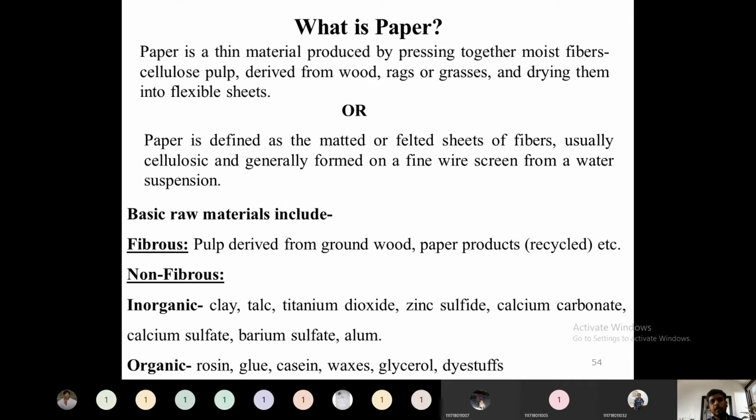Or we can define paper as matted or felted sheets of fibers, usually cellulosic. That fiber is composed of cellulose and generally formed on a fine wire screen from a water suspension. So this is one part of the definition for paper. Both are the same: a thin material or a felted sheet of fibers. Then what are the raw materials required for paper production?